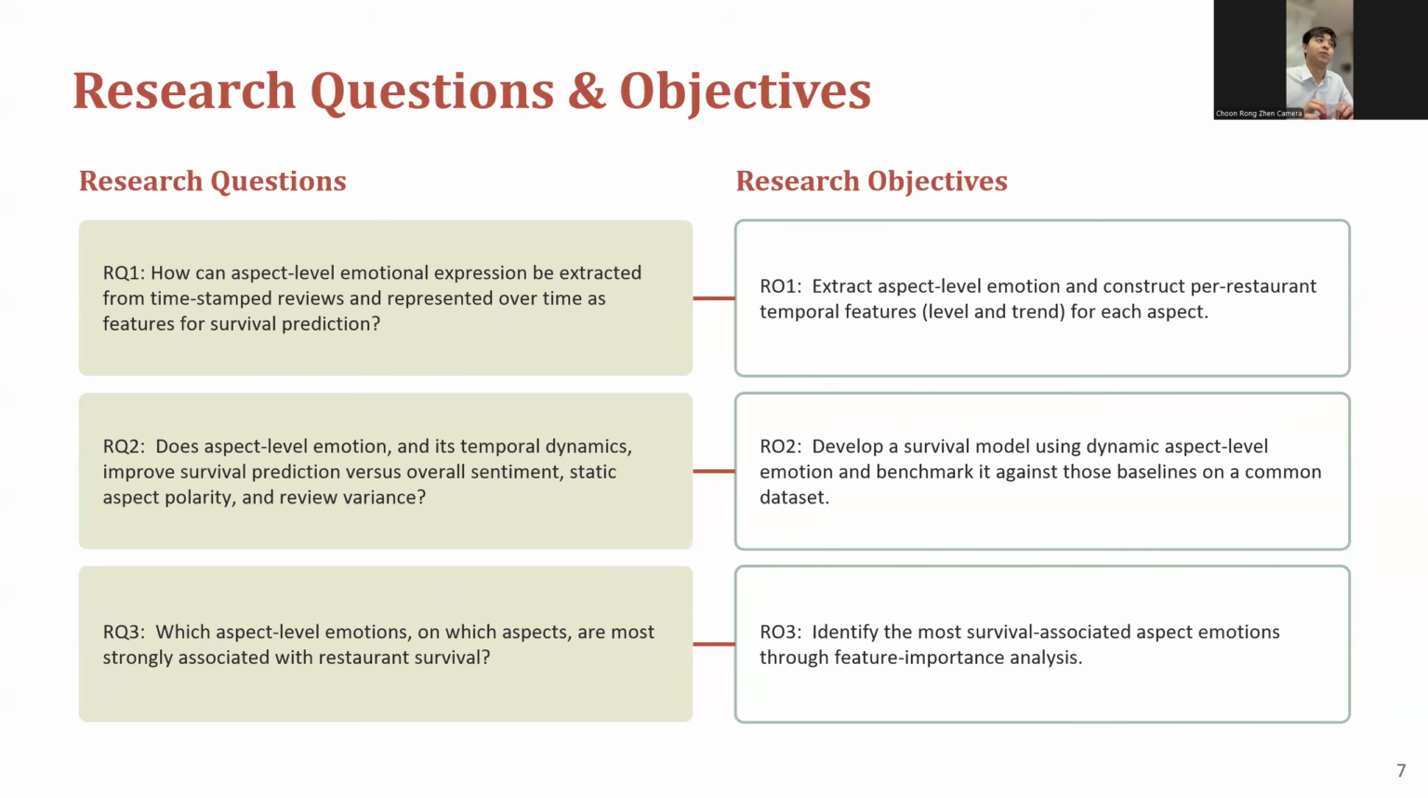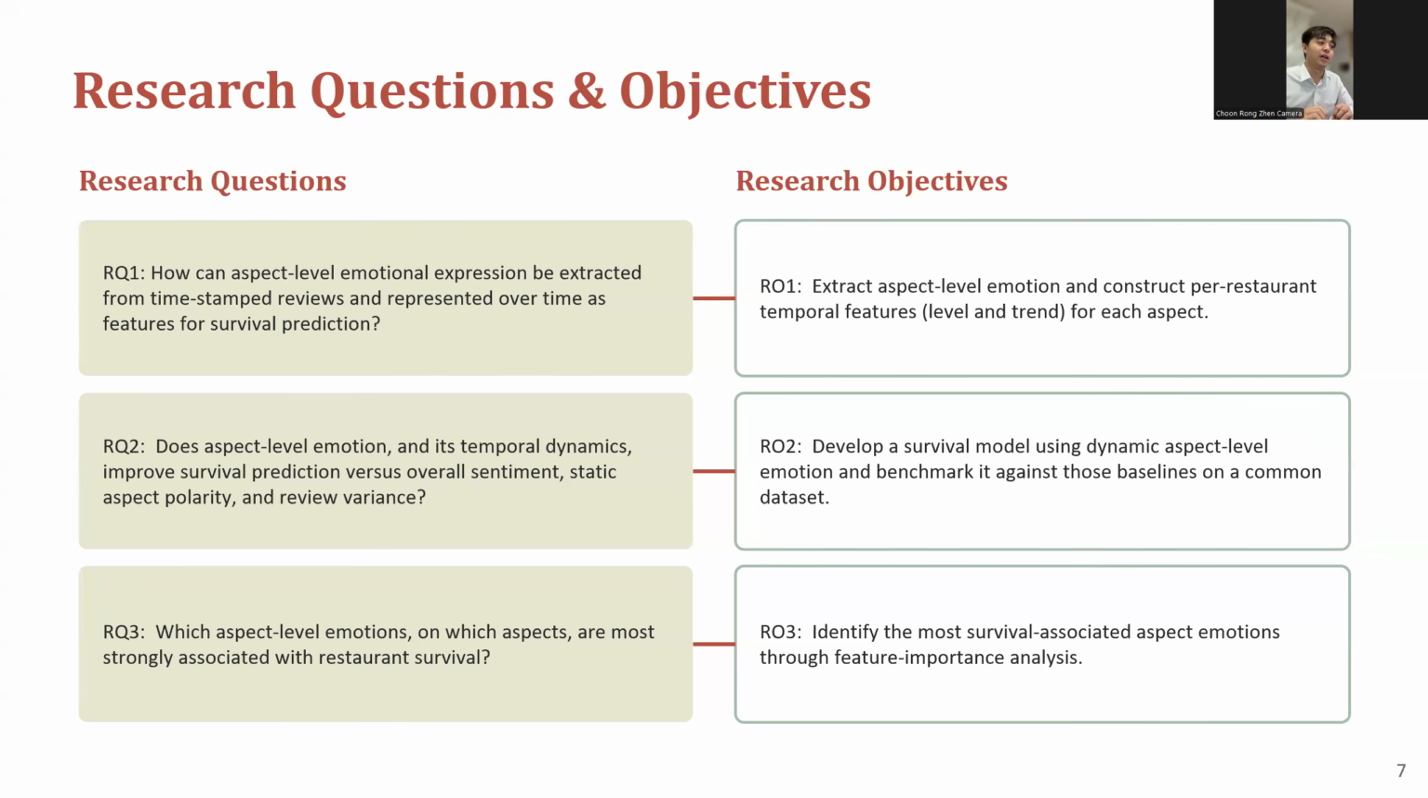So here come the research questions and objectives. We have 3 research questions, and then we will have 3 objectives to answer each of the questions. The first one is: how can aspect-level emotions be extracted from timestamped reviews and represented over time as features for survival prediction? For this one, we will extract the aspect-level emotions and construct the restaurant's temporal features, level and trend, for each of the aspects.